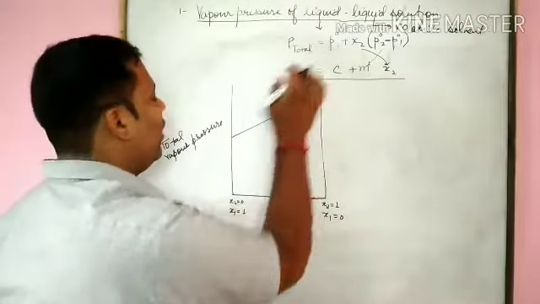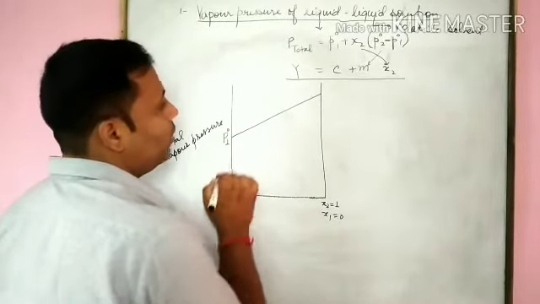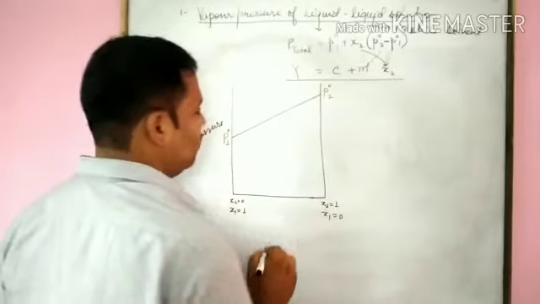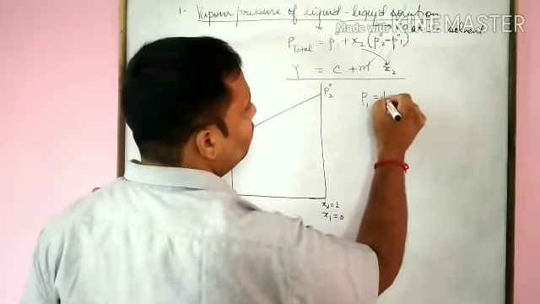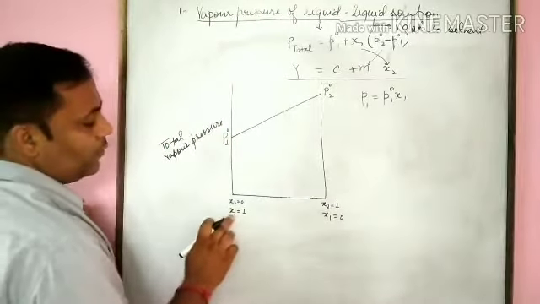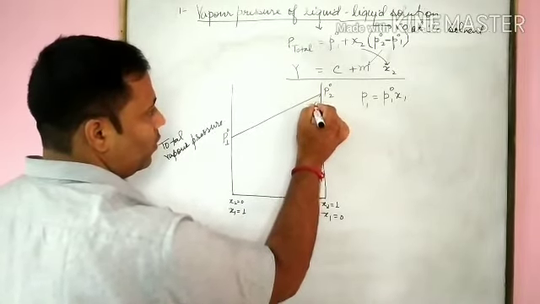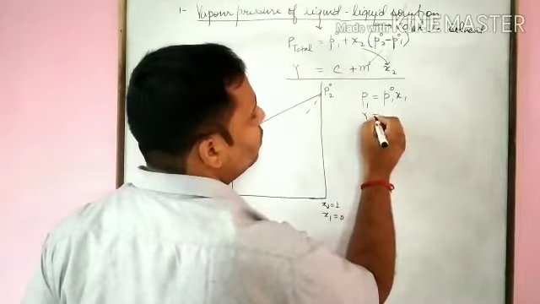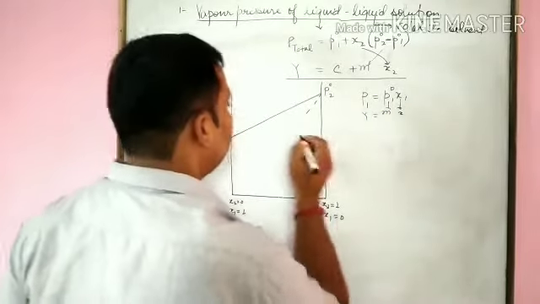Here, this one is the intercept P naught 1, and this one is P naught 2. We also know that P1 equals P naught 1 times X1. It means when the mole fraction of component 1 increases, the vapor pressure increases. We have it like this. This one is Y equals MX.